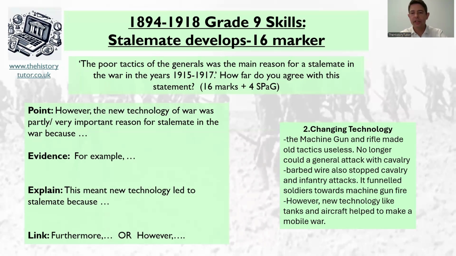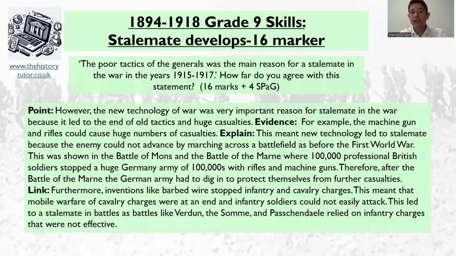Okay, got your answer. So here's what I've done. However, the new tactics of war was a very important reason for stalemate in the war, because it led to the end of old tactics and it led to the huge casualties. So, for example, the machine gun and rifles could cause huge numbers of casualties. And obviously, this new technology led to stalemate because the enemy could not advance by marching across the battlefield as before the First World War.